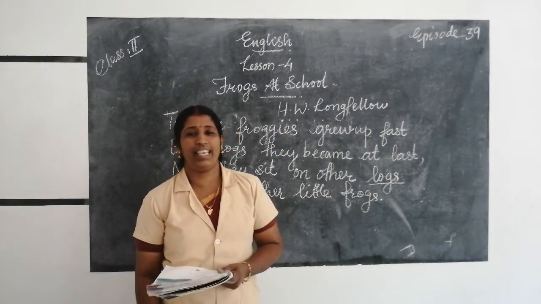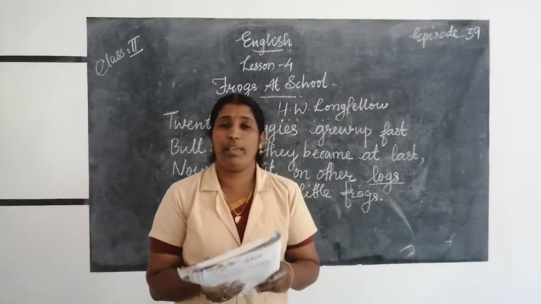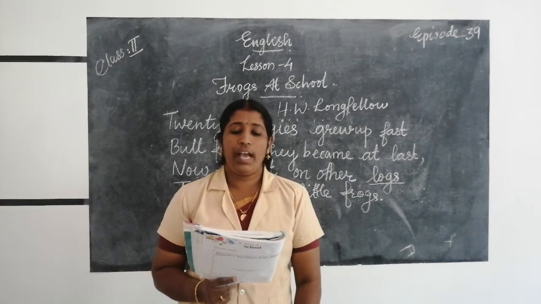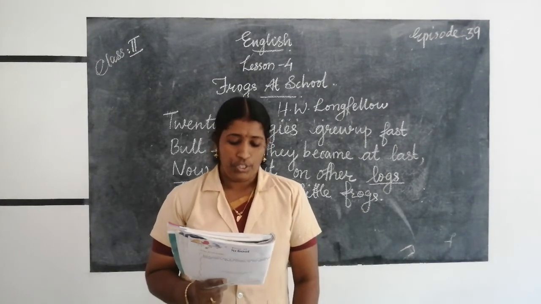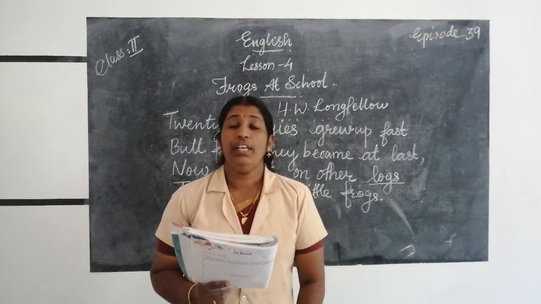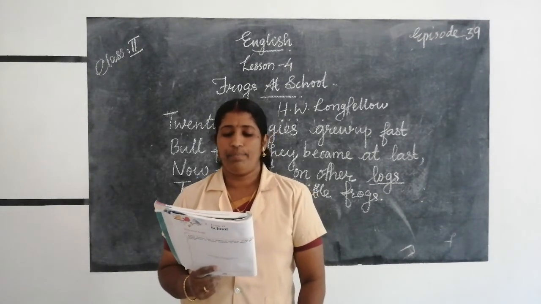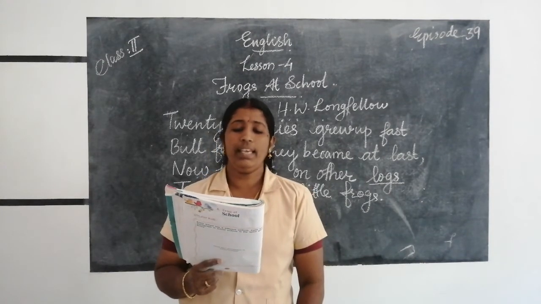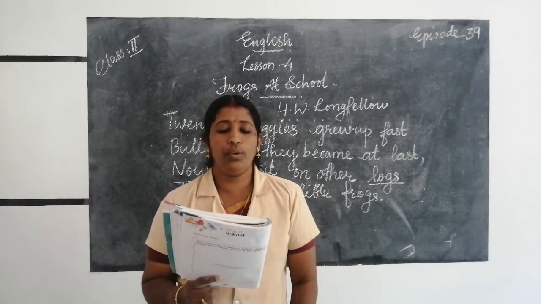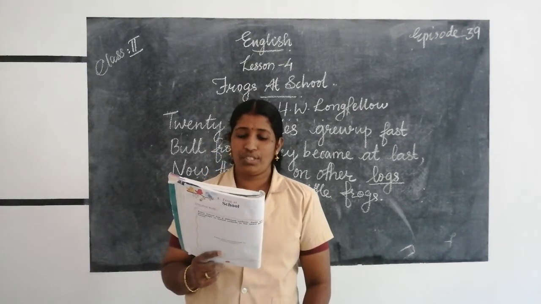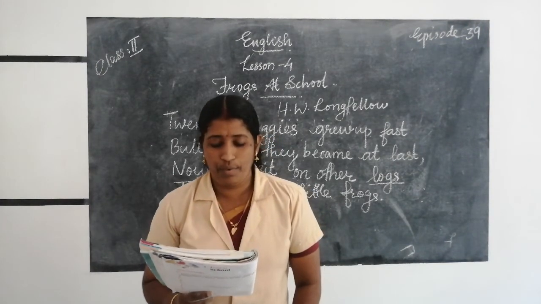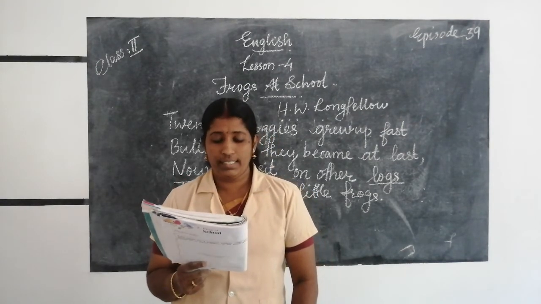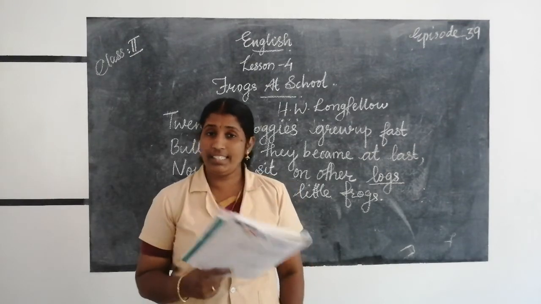Do you want me to read it once again? I am repeating it so many times to make you familiar with the words. Okay. 20 froggies went to school, down beside a rushing pool. 20 little coats of green, 20 vests all white and clean. We must be in time, said they. First we study, then we play. That is how we keep the rule when we froggies go to school. 20 froggies grew up fast. Bullfrogs they became at last. Now they sit on other logs, teaching other little frogs.